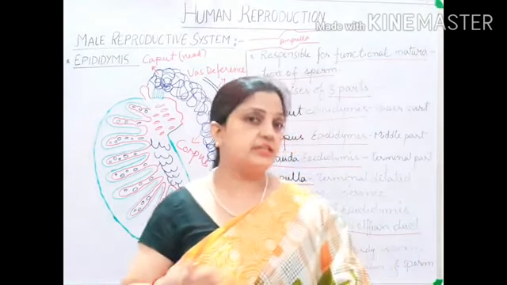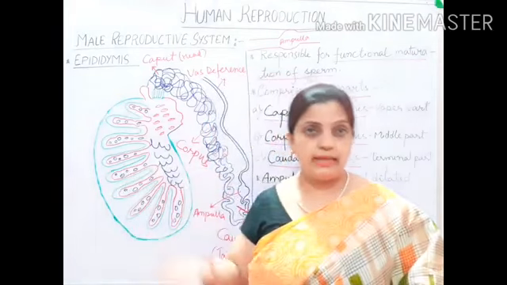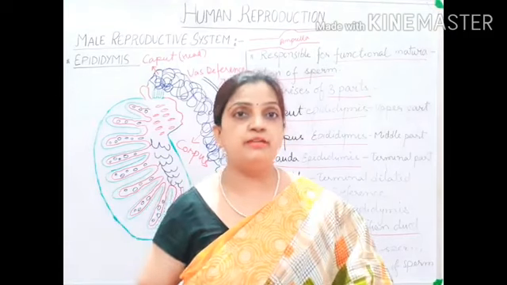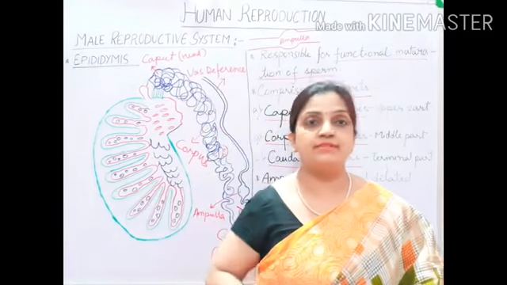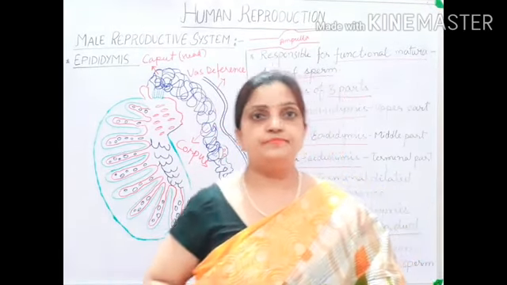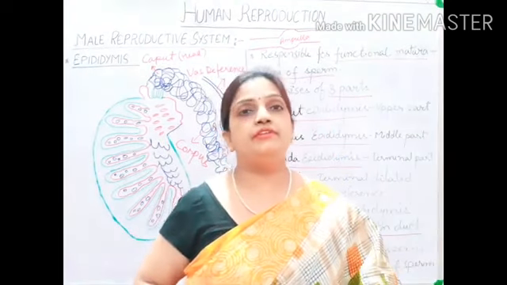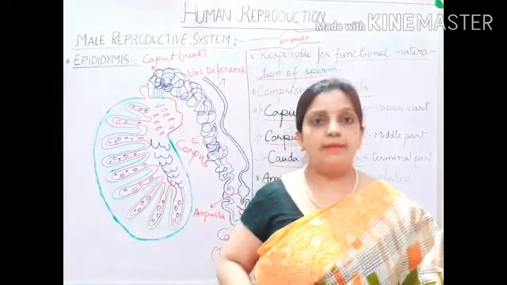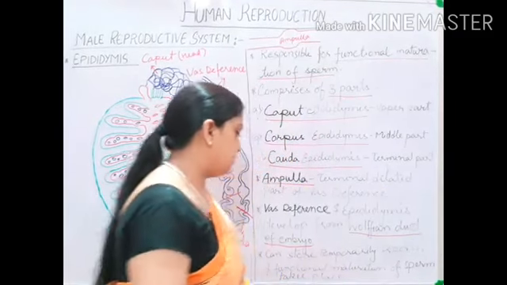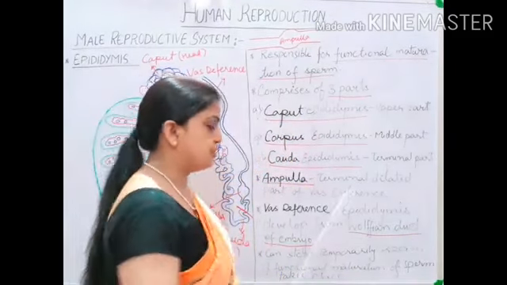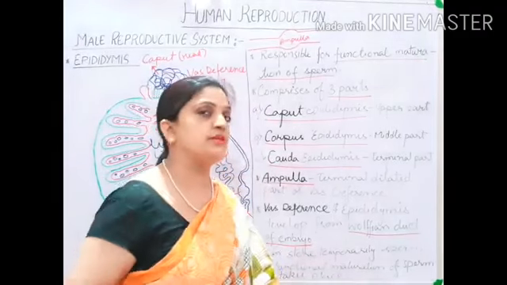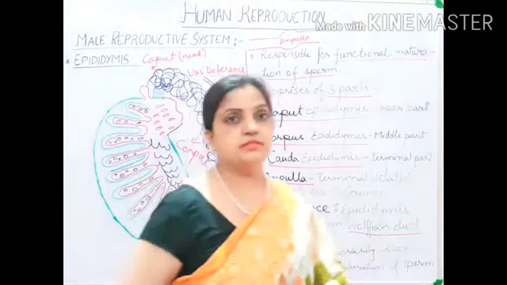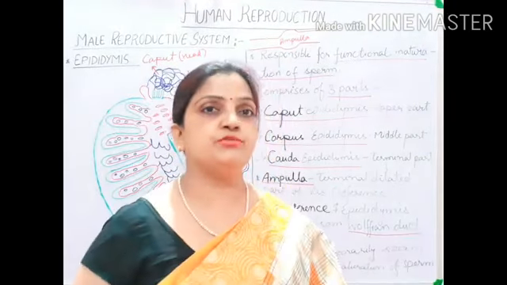Primary maturation takes place inside the body of the male and secondary maturation takes place inside the female reproductive tract, that is during capacitation. We will be studying that part later on. But here we are discussing that the primary functional maturation of sperms takes place in the epididymis. So primary development takes place over here.